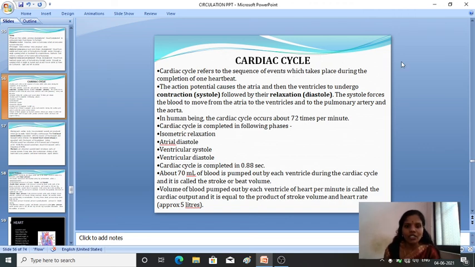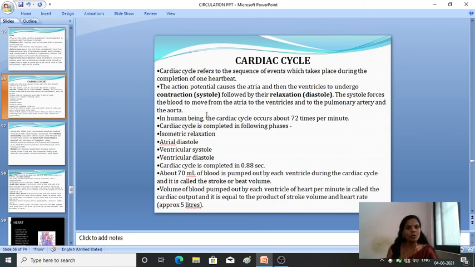The action potential causes the auricles and then the ventricles to undergo contraction, systole, which is followed by relaxation. The systole forces the blood to move from the auricles to the ventricles and then to the pulmonary artery and the aorta. In human beings, the cardiac cycle occurs about 72 times per minute.